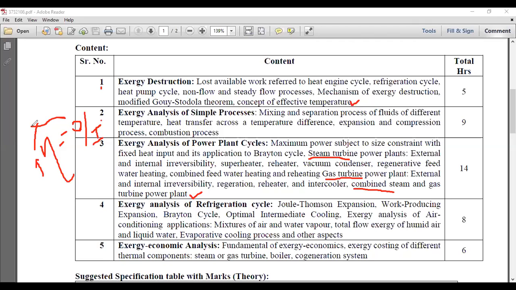Evaporative cooling is also part of the refrigeration system, like when you are using the sand pot, the earthen pot. It is using the evaporative cooling principle. Okay, so you also have to apply how much useful work is available at the end of the process. That is simple. In this subject, you are going to study the output or available output or available work, or in other words, useful work.